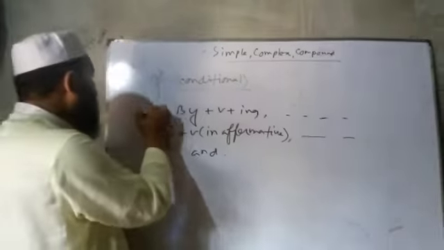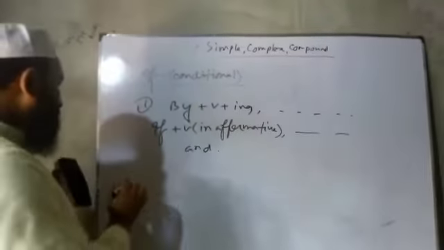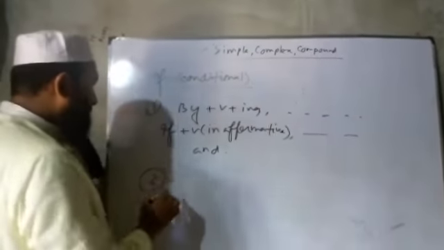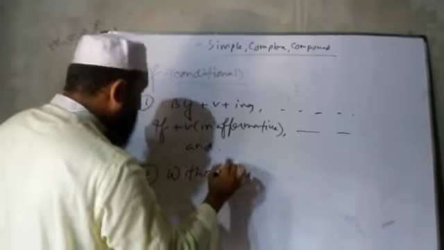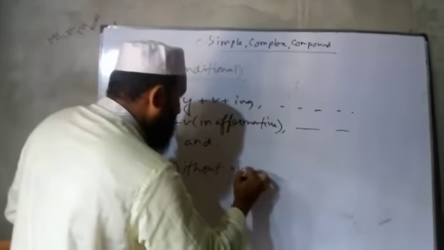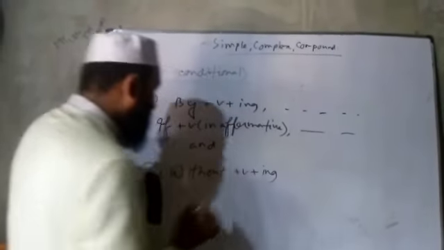This is the basic structure, rule number one. Rule two will be 'without' plus verb plus ing form.